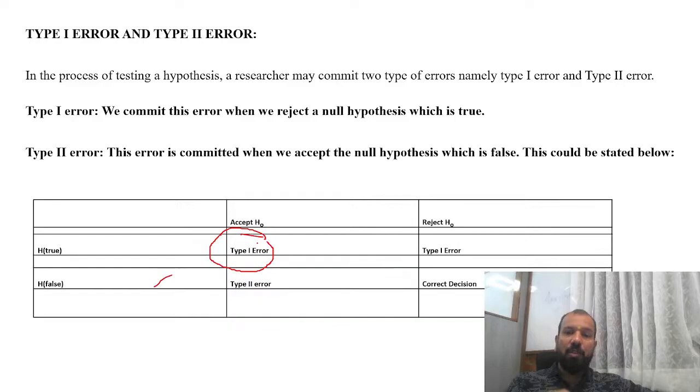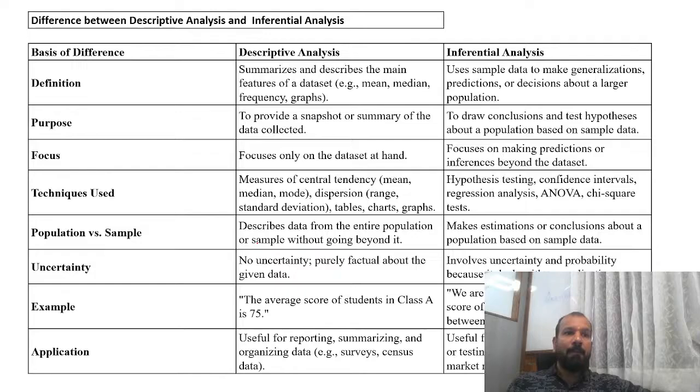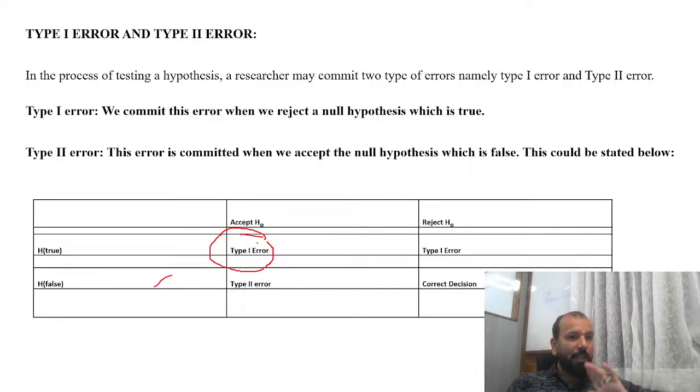A type 2 error is when the null hypothesis is false but you accept the null hypothesis. Opposite. The first time, you rejected the null hypothesis but it was true. The second time, it was false but you accepted the null hypothesis. Got it? Simple. Any doubt? Type 1 error and type 2 error.